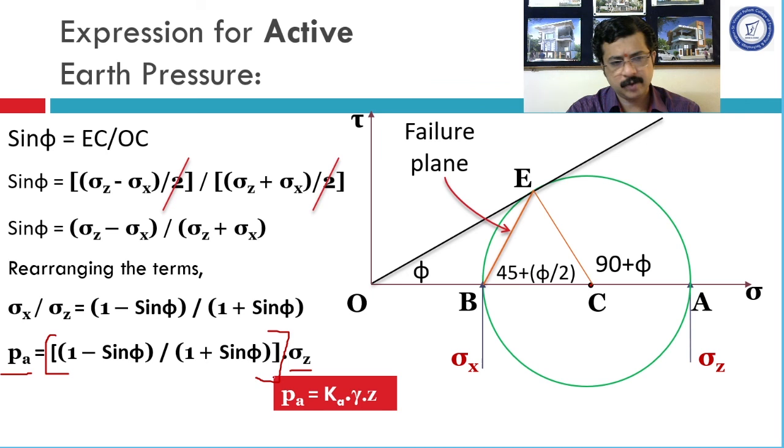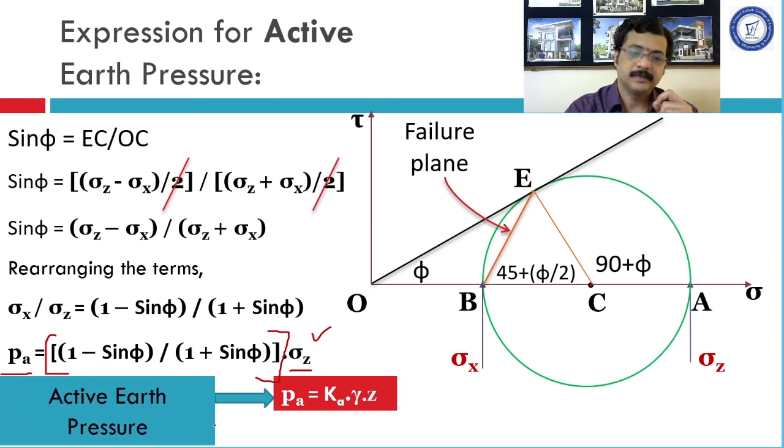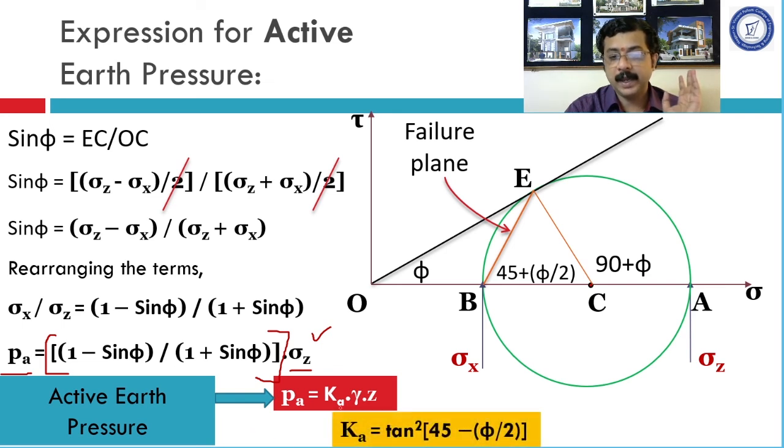Just compare this formula with the previous one. What would be your conclusion? That gamma z is replacing sigma z and Ka is replacing 1 minus sin phi upon 1 plus sin phi. So Ka is found out as 1 minus sin phi divided by 1 plus sin phi. This is called active earth pressure and Ka is called the coefficient of lateral earth pressure.